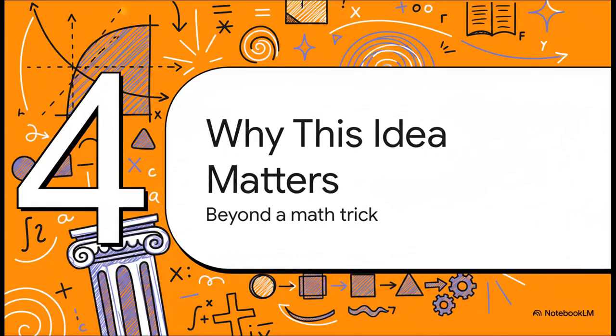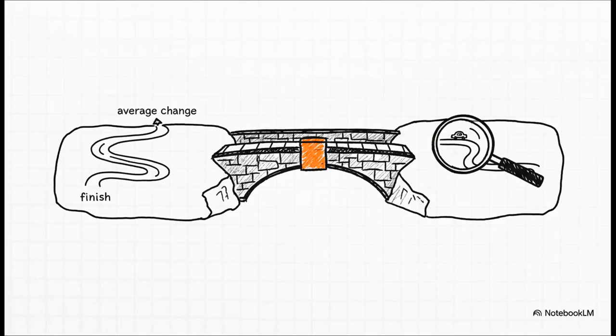So you might be thinking, okay, that's a cool little brain teaser about a road trip, but why does this actually matter? Well, this is way more than just a neat math trick. This idea is a fundamental pillar that holds up a huge chunk of calculus. It really is a cornerstone because it builds this rock-solid bridge between the big picture view, the average change, and the tiny in-the-moment snapshot, the instantaneous change. But its real superpower is that it's an existence theorem. It gives us this profound guarantee that a point exists, without ever telling us where to find it. And that ability to prove something is real and true without having to pinpoint it is an essential tool that lets mathematicians prove all sorts of other massive theorems.